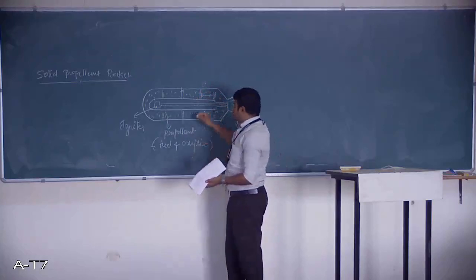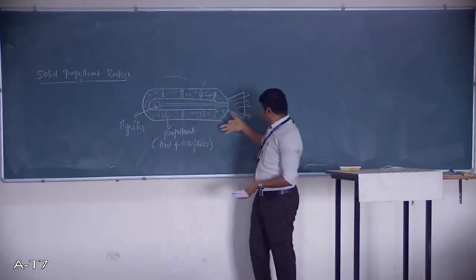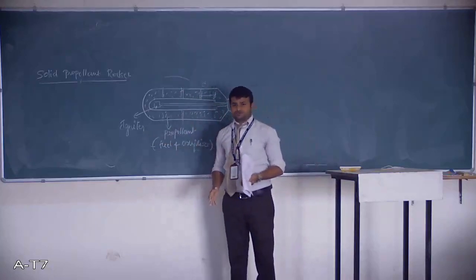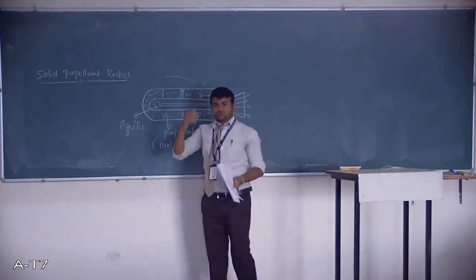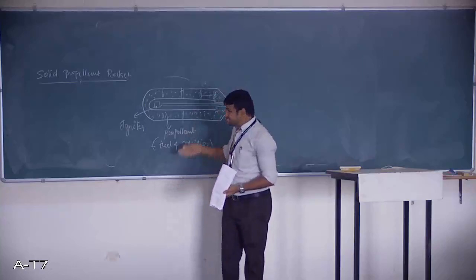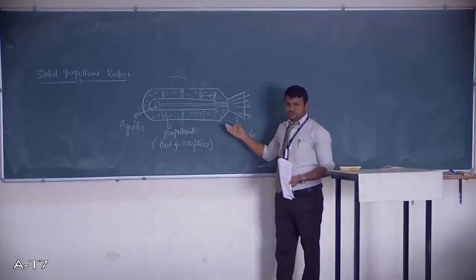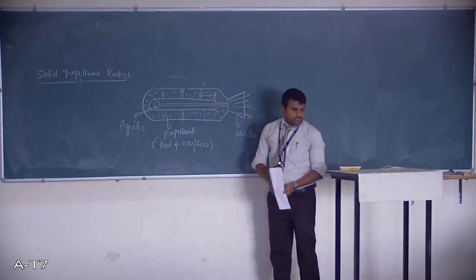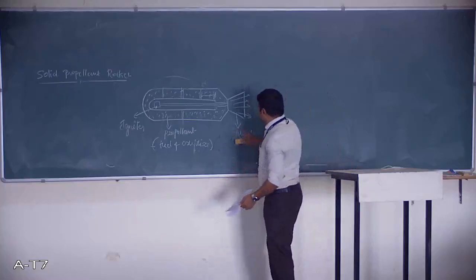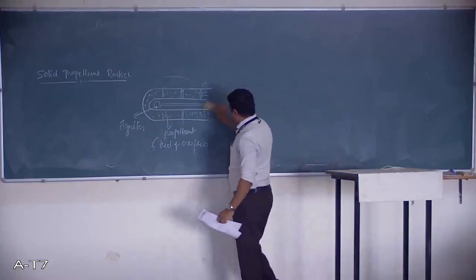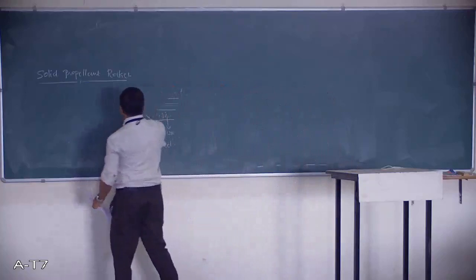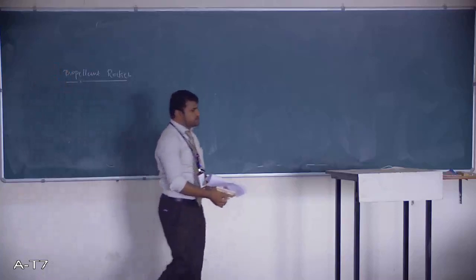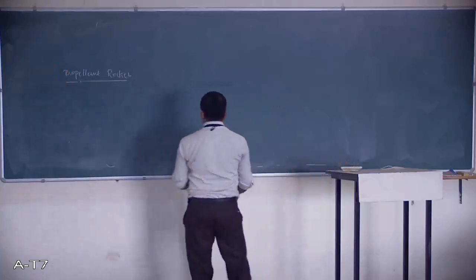So these are the challenges for the solid propellant rocket engine, and it cannot travel a long distance, like from Earth to Moon. It is not possible. So this can be used in missiles. This is the simple working principle of the solid propellant rocket engine. Now we will talk about the working principle of the liquid propellant rocket engine.